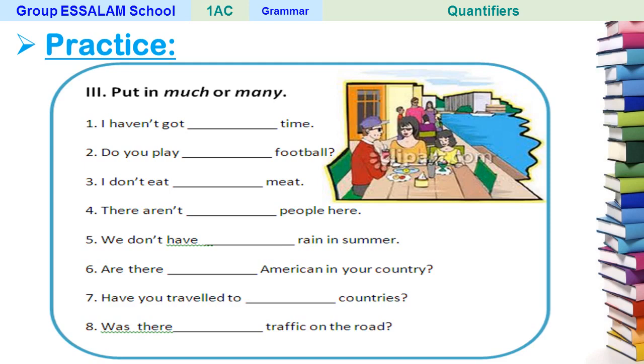Number 6, are there American in your country? Number 7, have you traveled to countries? Number 8, was there traffic on the road? So try please to fill in the blanks with much or many.